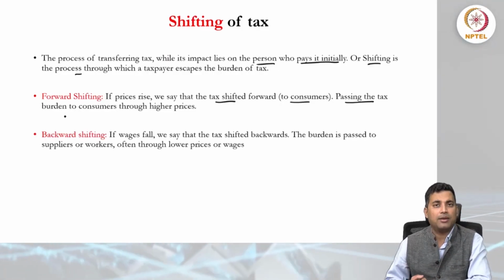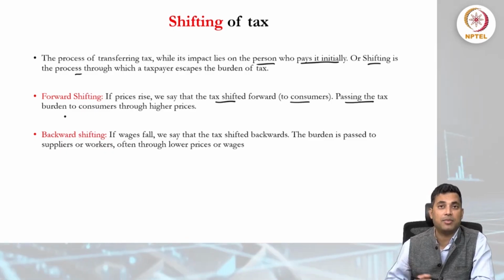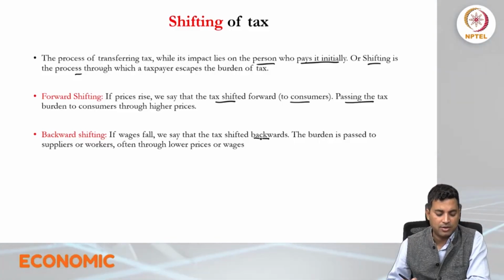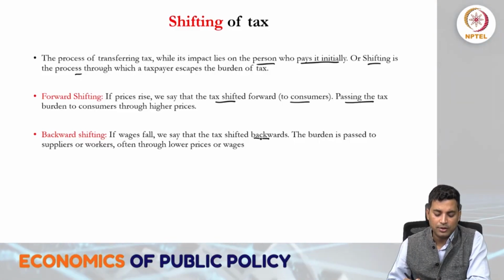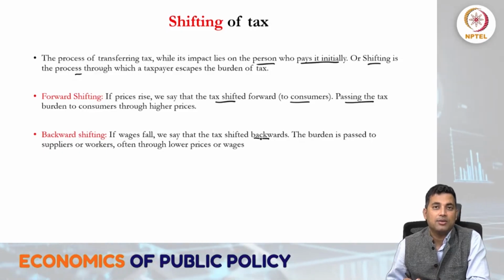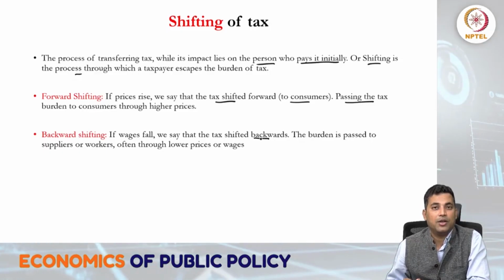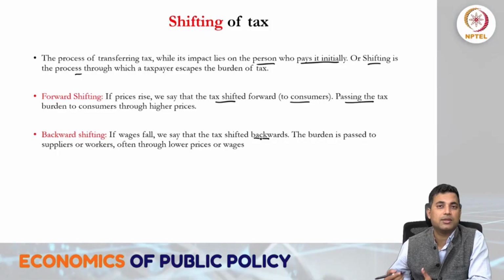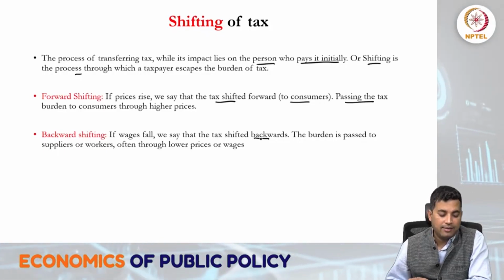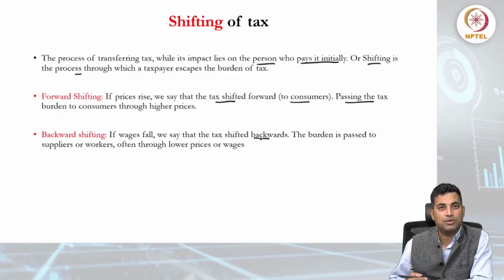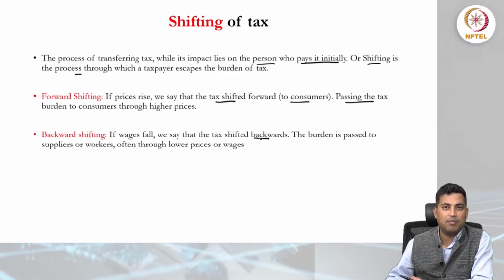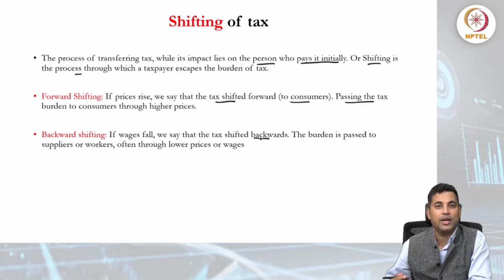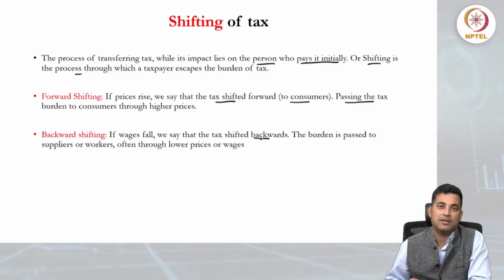The other one is backward shifting. If for example wages fall, we see that tax is shifted backward. The burden is passed on to the suppliers or the workers, often through lower prices or wages. So if tax is imposed on producers through the commodity, and it is not passed on to the consumer, so not forward, but it is actually passed on to the workers through the wages, and if wages reflect that, like no increment for instance, that will be considered backward shifting.